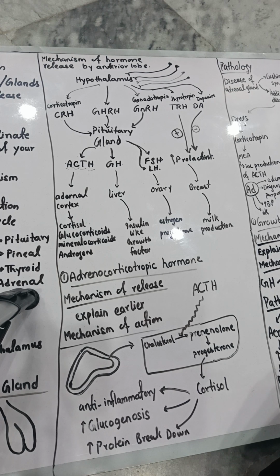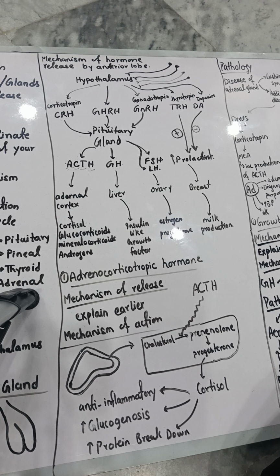And what is the function of prolactin? It acts on the breast, causing the production of milk. Now, if there is a continuous stimulus to produce prolactin, and you know that there is no need to produce milk every time, therefore we have to inhibit it.